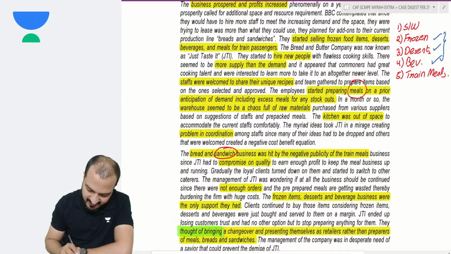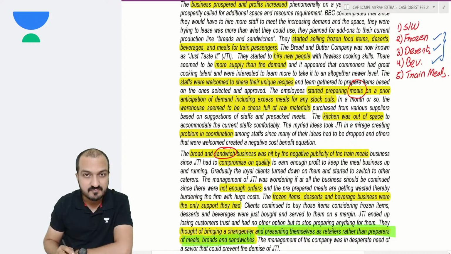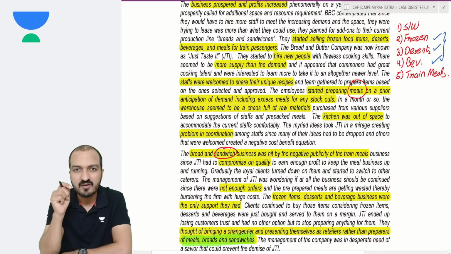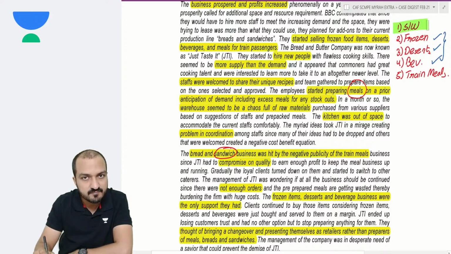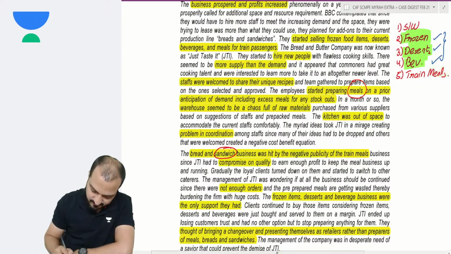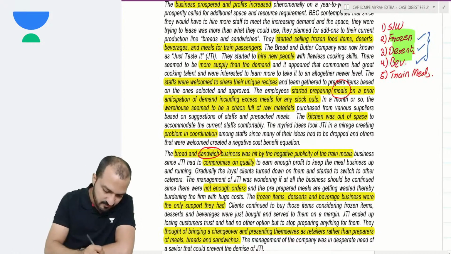So the company thought of bringing a changeover and presenting themselves as retailers rather than preparers of meals, breads, and sandwiches. Now, this sentence indicates that presently the company is preparing sandwiches and meals. Presently, is the company manufacturing the frozen food, desserts, and beverages? No. These three things are not manufactured by the company.